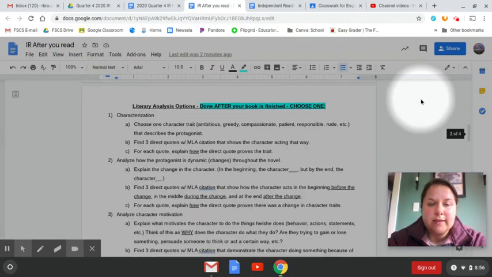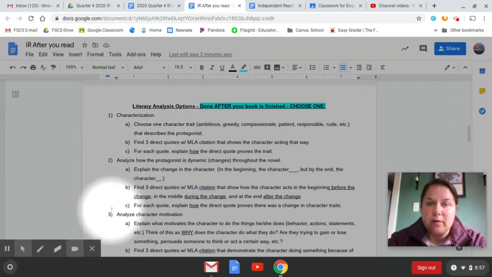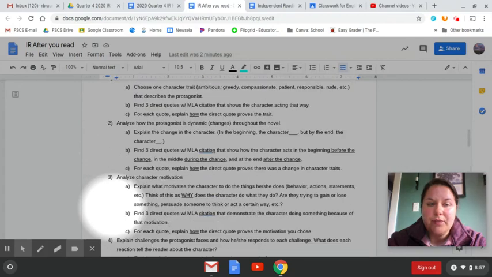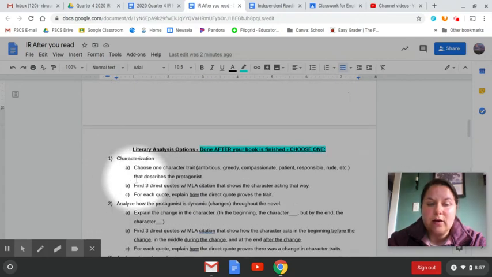So if you look on the next page, you'll see here are your literary analysis options. Each number is a different option for you to complete. There are 7 total. And then each letter under that number is what you have to do. So for example, if you were to do number 1, which deals with characterization, A is telling you to give a character trait to describe the protagonist, the main character. I give you some examples. Remember, we're avoiding words like they're bad or they're nice.